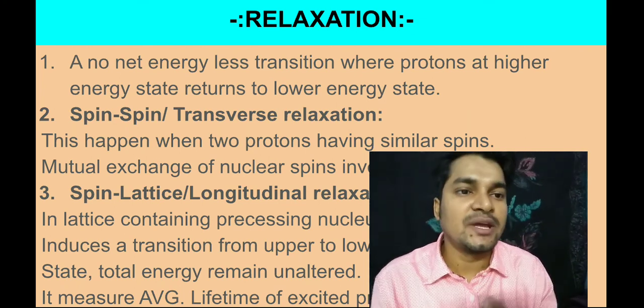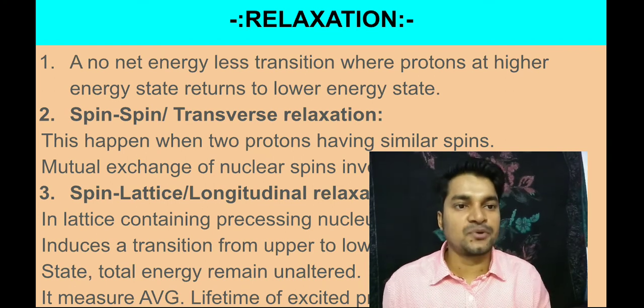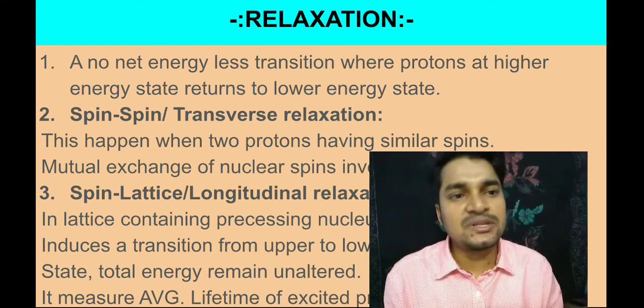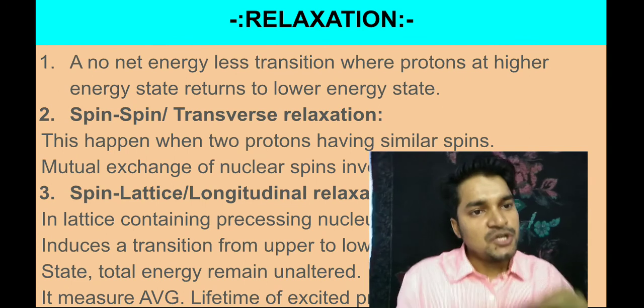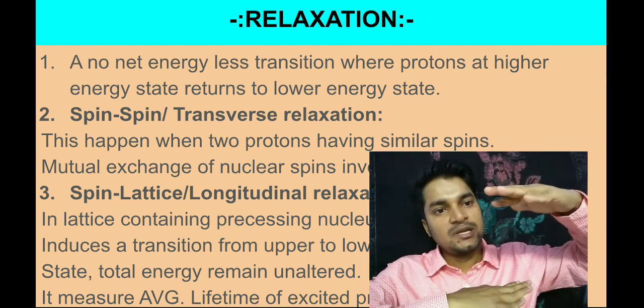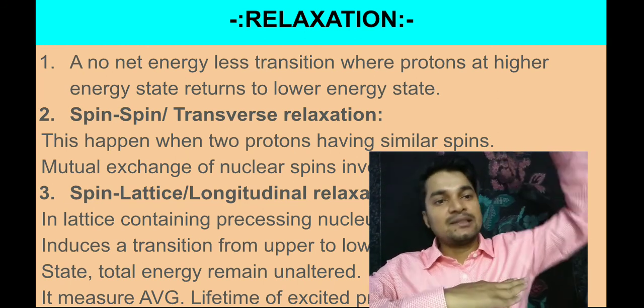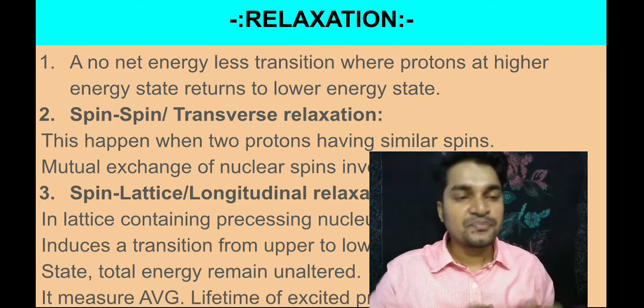I told you that all the protons are not in the same environment, so they do not have the same energy. So some are in the ground state, some on the first floor, some maybe on the third floor, and the excited state will be the fourth floor, say.